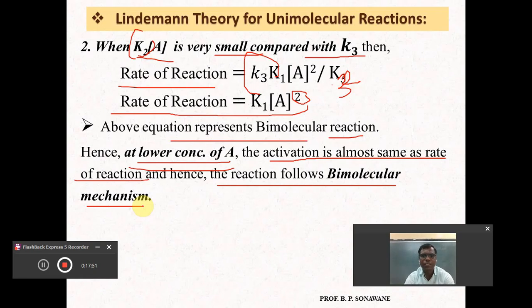So dear friends, I think you got a clear idea about the Lindemann theory for unimolecular reaction. You understood all the things regarding it, and there should not be any doubt.